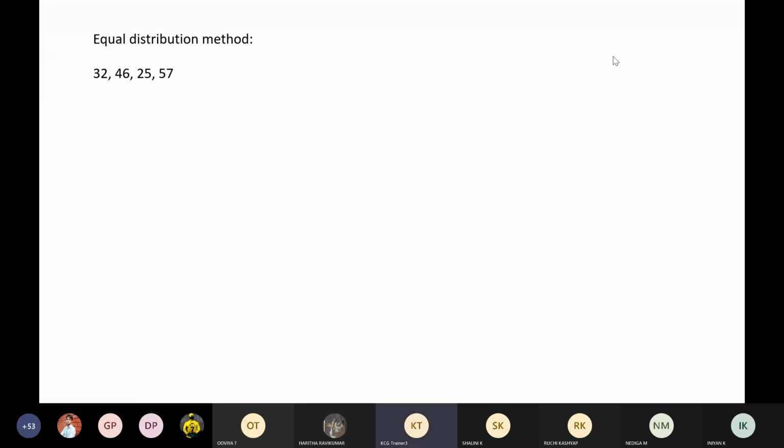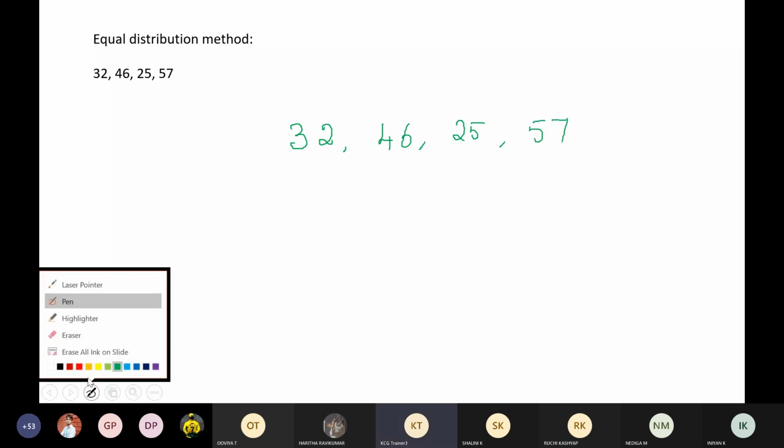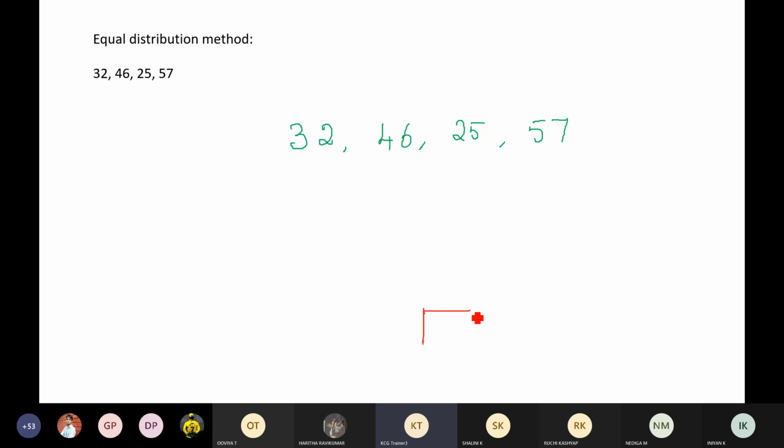Very good, Samson. Excellent. Super, buddy. Yes, it is 40. Okay, so let's do it again. Say, for example, 32, 46, 25, 57. What shall I take as the assumed average? You guys tell me. Very good, Radha, Deepthi, and Danush. Excellent. You guys have got the correct answer. You started with 25. See, you can definitely go with 25, you'll get the correct answer. But listen, go with the number in the middle.